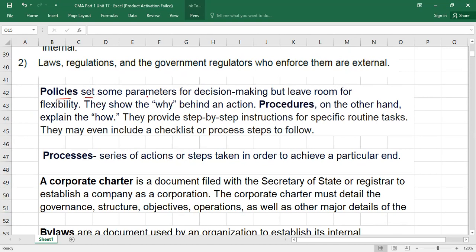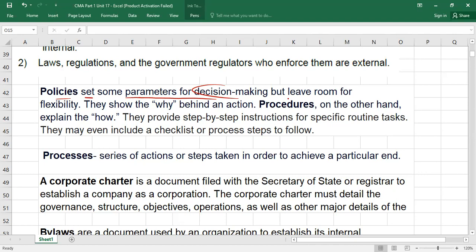Policies actually set some parameters for decision making. I'll give you an example. For example, in our business, we have a loan policy. The loan policy is that our employees can avail a loan from our business. We are giving loans to the employees. So this is a policy. It defines some parameters for decision making. So if an employee applies for a loan, it is as per our policy, right or wrong? So we can take the decision, yes, we can give the loan.